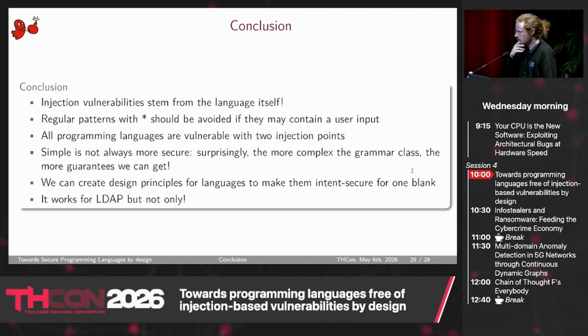One interesting thing is that the more complex the grammar, the more secure it can be, which is a bit in contrario to what we see generally in security. And we can create design patterns for languages to make them secure by design when there is one blank. This was a small example for LDAP, but of course it works for everything else. Thank you.